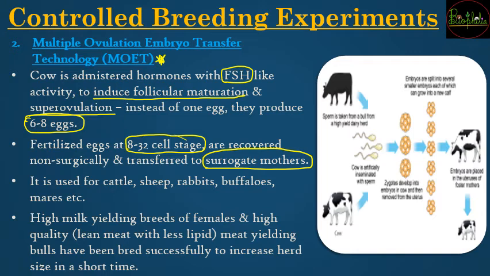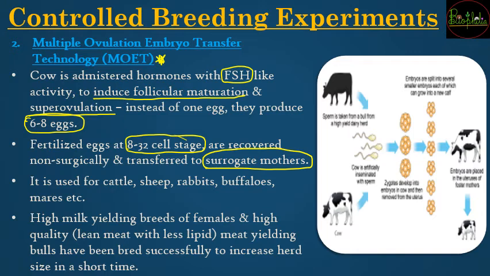So only her eggs will be cultivated, and whatever gestation period needs to be followed for the cows will be taken care of by the other cows which do not have superior traits in their genetics.